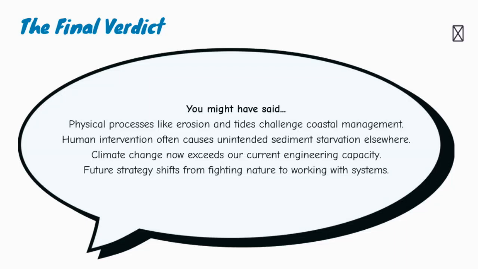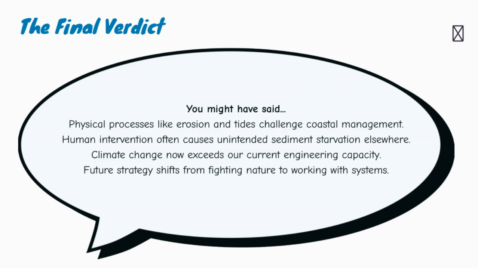You might have said that physical processes like erosion and tides constantly challenge coastal management. That is correct. You might also have said that human intervention can cause unintended effects, such as sediment starvation elsewhere. That is also important. You might have said that climate change may exceed our current engineering capacity. That is a strong point because sea level rise and stronger storm surges may make existing defenses less reliable. You might also have said that future strategy may shift from fighting nature to working with systems.